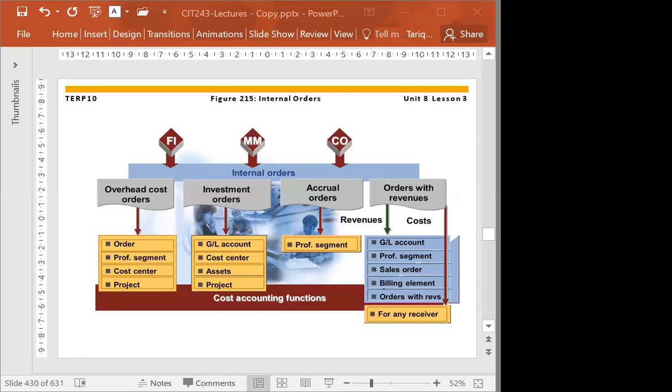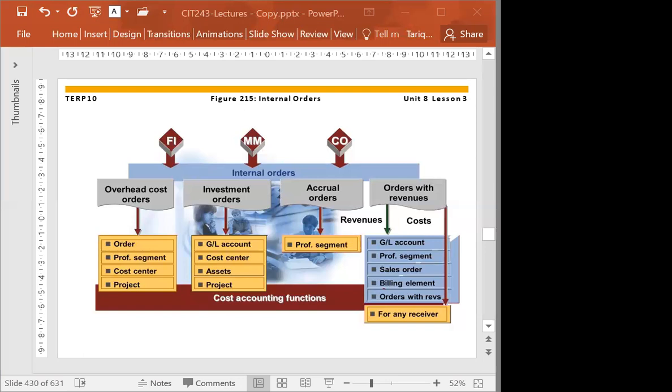Similarly, we have an investment order. For example, you're building a factory, or you're making another building for your business purposes. That is kind of an investment, right? And that is again an internal order. You're collecting the cost of the building, manufacturing. But we name it investment order just for convenience. The actual job is to collect the cost. Accrual order, again, the purpose is to collect the cost.